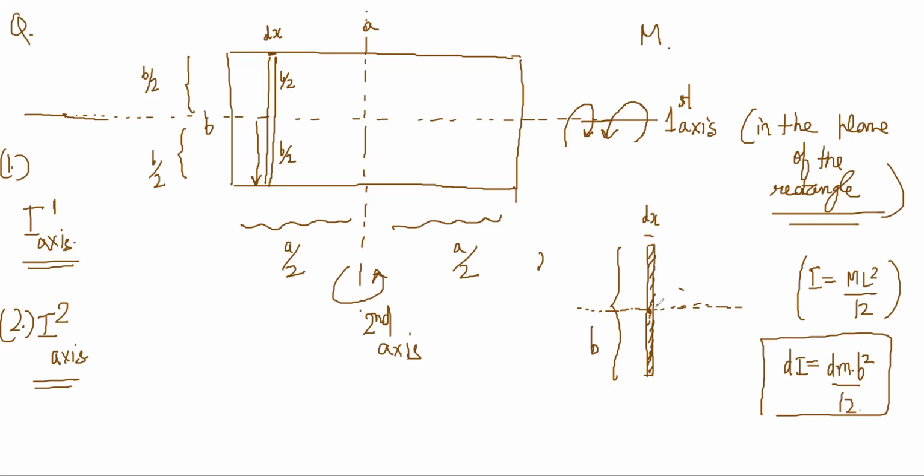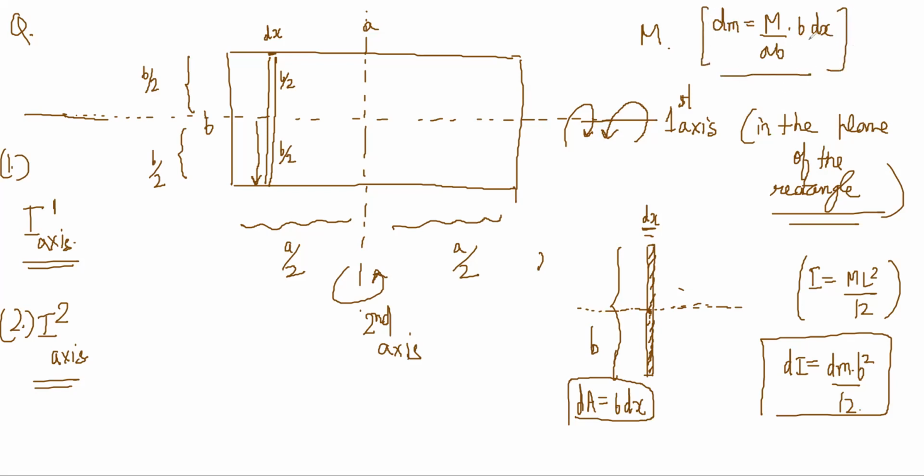See, the thickness of this is dx and length is b, so area is b into dx. So mass will be m by ab into b into dx. Mass per unit area into area of this. So m by a into dx is my dm. So dI will come out to be m by a into dx into b square by 12.